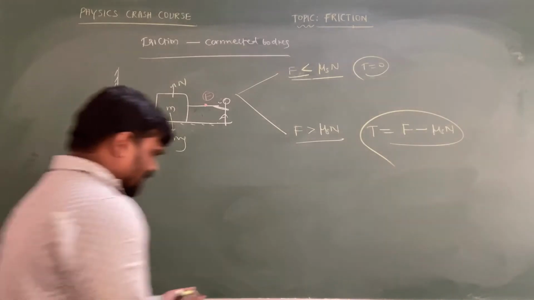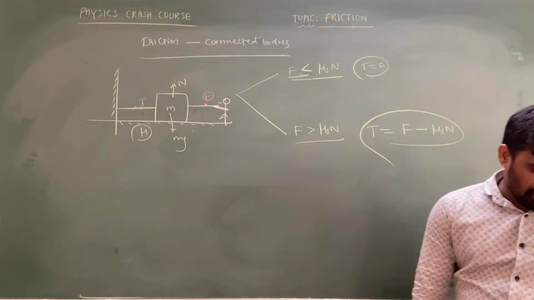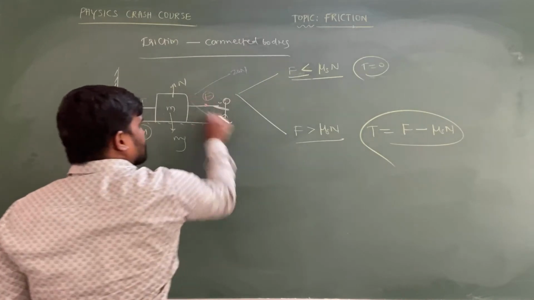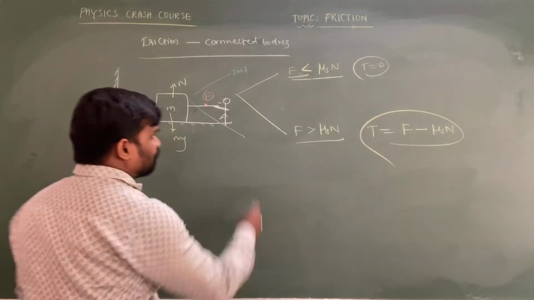Suppose, let us consider one example. I am taking the applied force as 20 Newton in one case, and 50 Newton in another case.